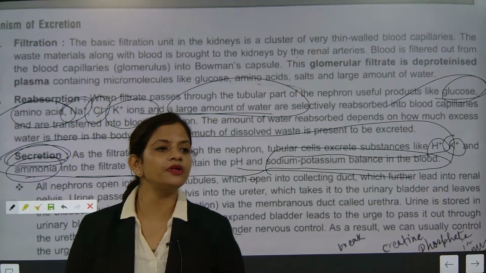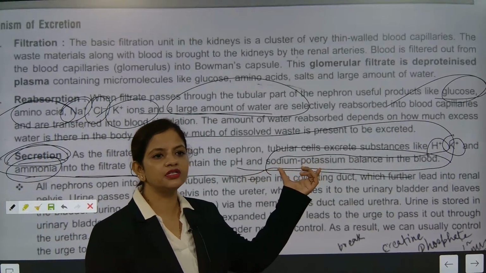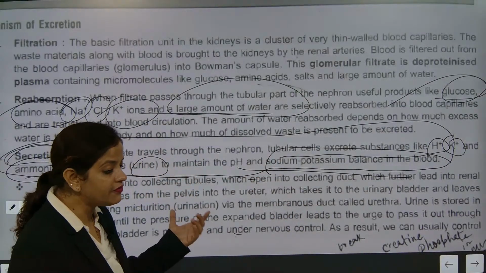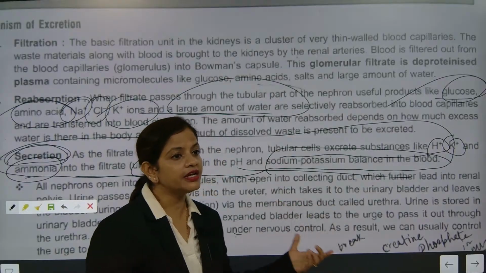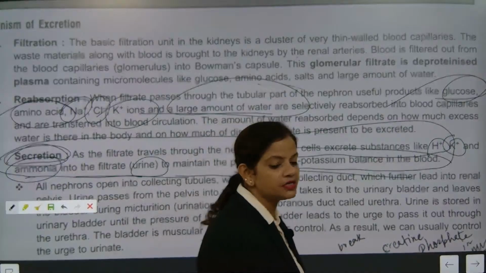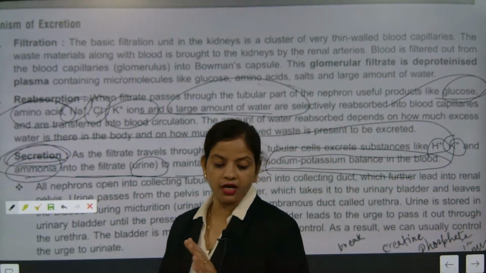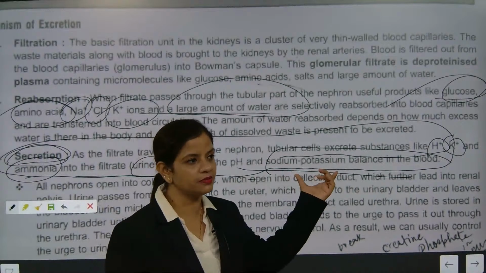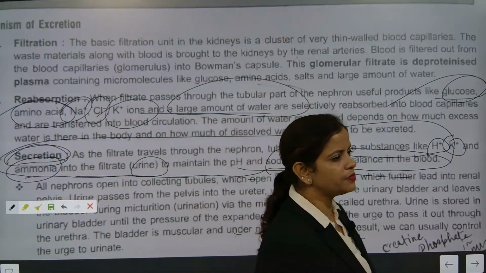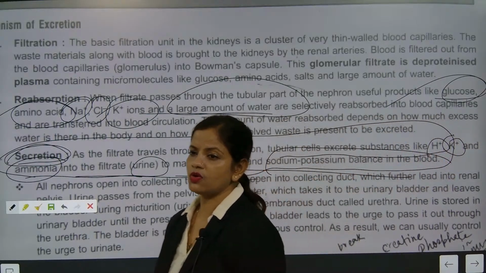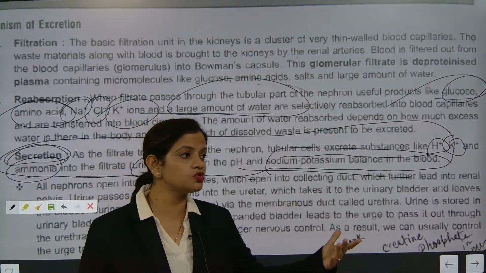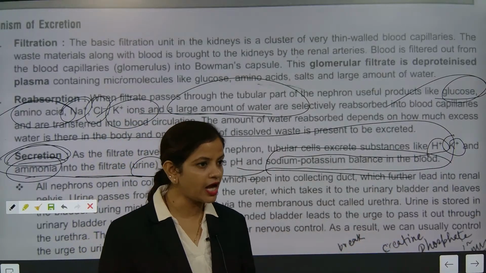See, if kidney failure happens, this sodium-potassium balance will be disturbed. Understood now? And that is why the person will die. So the kidney is saving a very important thing: it balances sodium and potassium. If this balance is maintained in the blood, you will work highly actively. But if this balance is disturbed, everything is disturbed. People say the heart is one of the most important organs. Yes, I agree that without the heart you can't survive. But I also agree that without filtration, you would have to use another process through which you keep filtering the body. I hope you have understood.